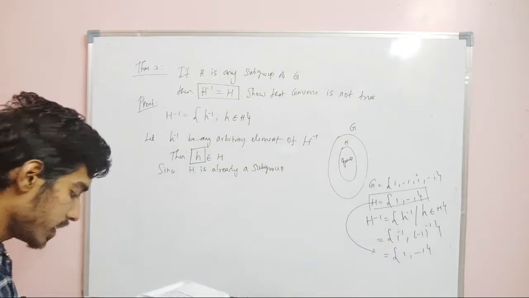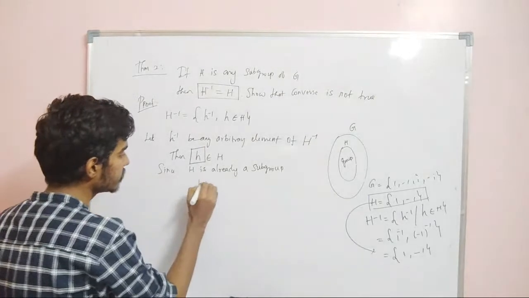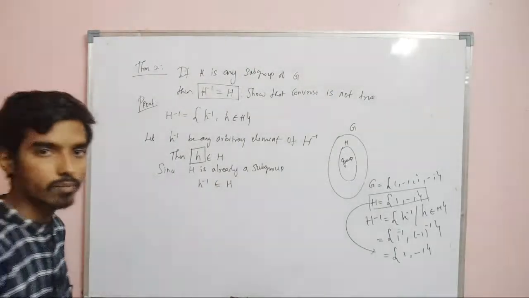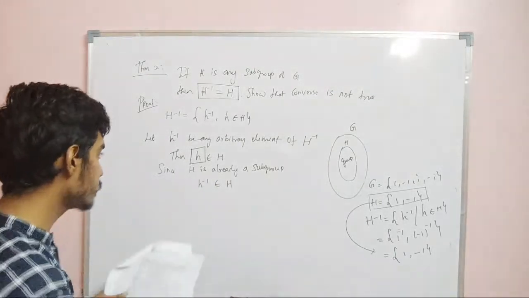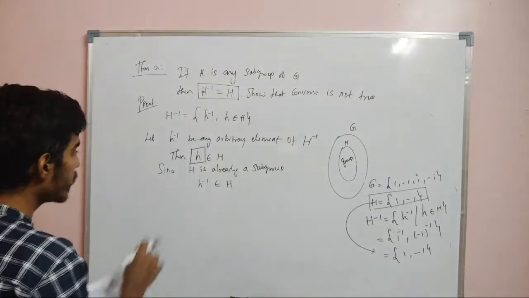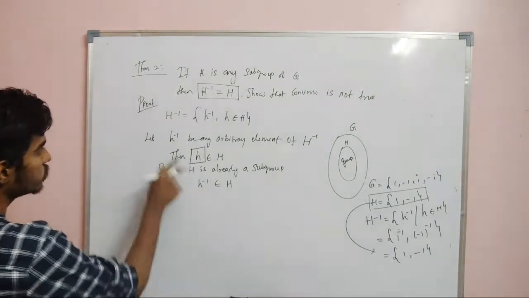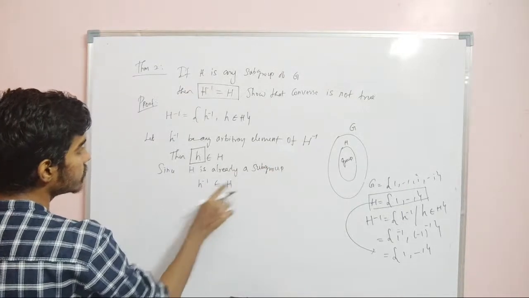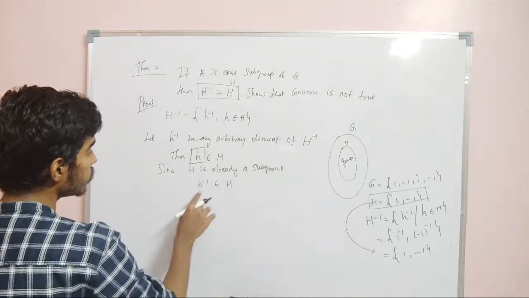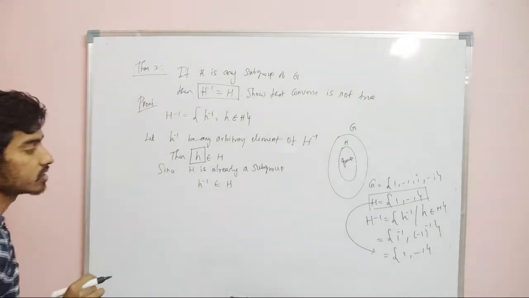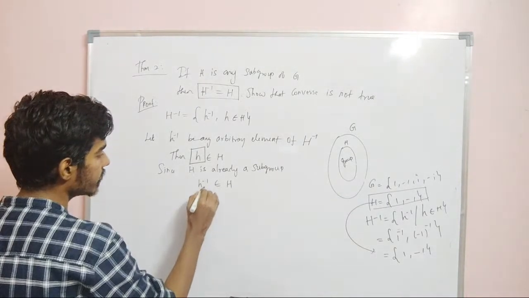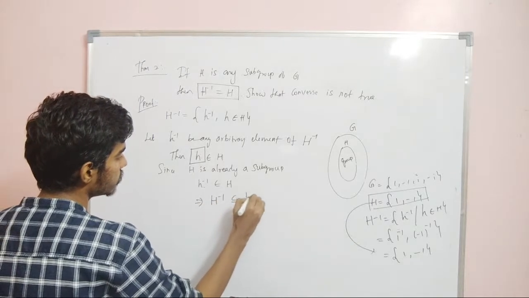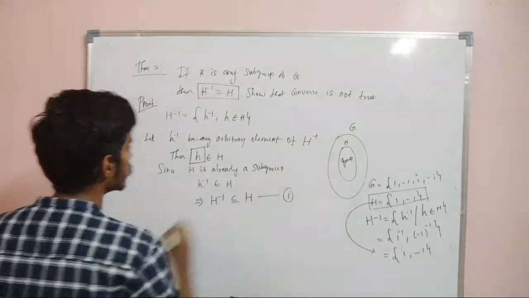So h inverse also belongs to H. This is by the definition of subgroup, that the inverse also will be in that set. So I have chosen h inverse in capital H inverse, and I have shown that this small h inverse is also in capital H. Therefore capital H inverse is contained in H.